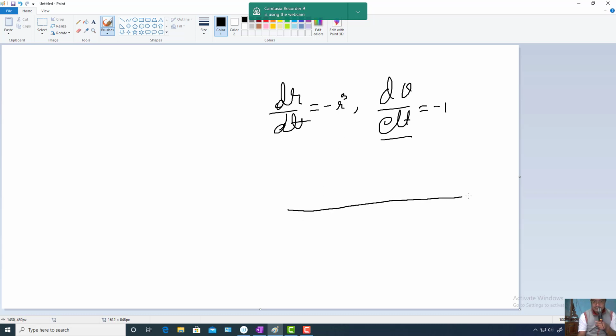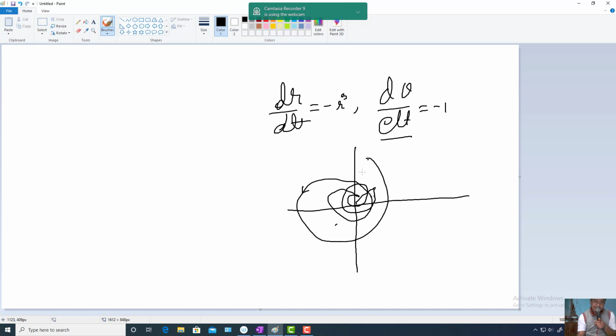Suppose this is the phase curve, the radius vector. This is the first radius vector r. When theta decreases, r also decreases. Theta decreasing means it is coming in the clockwise direction, and r is decreasing like this. So it will be spiraling in. When theta decreases, r is decreasing.